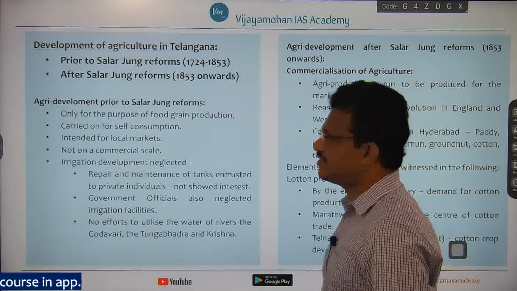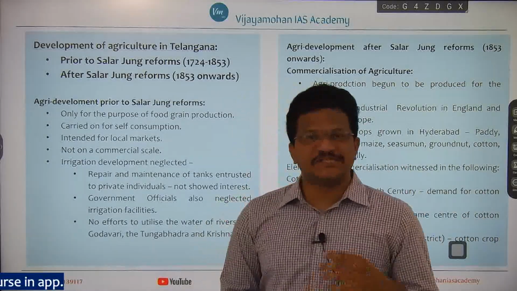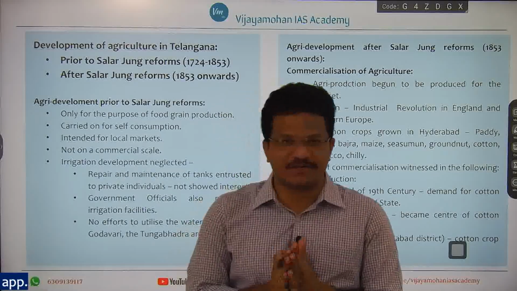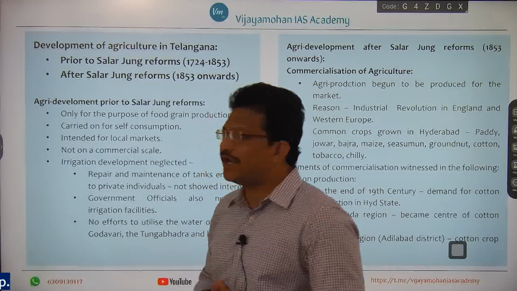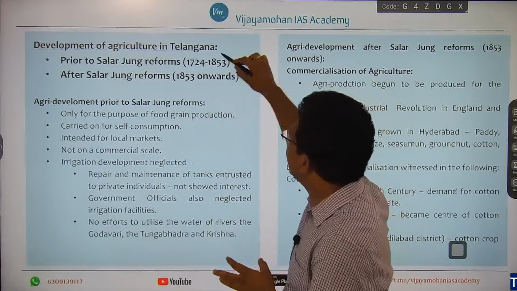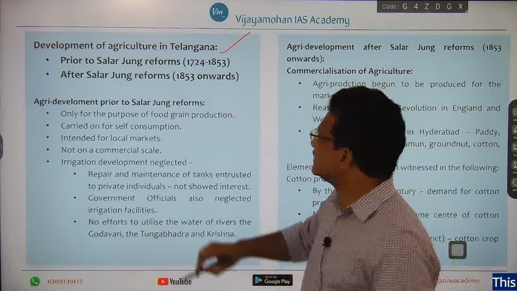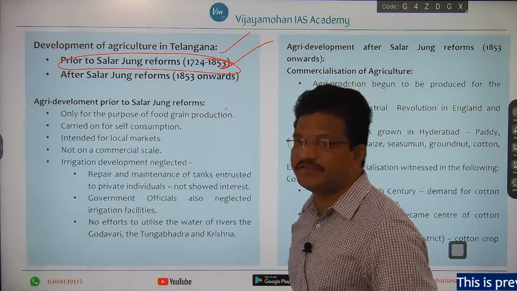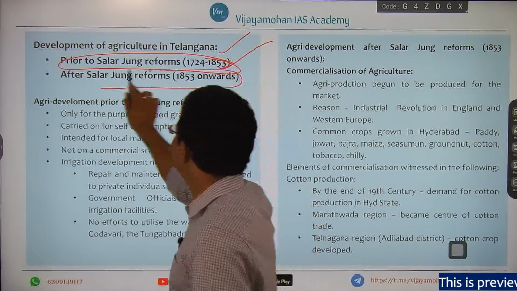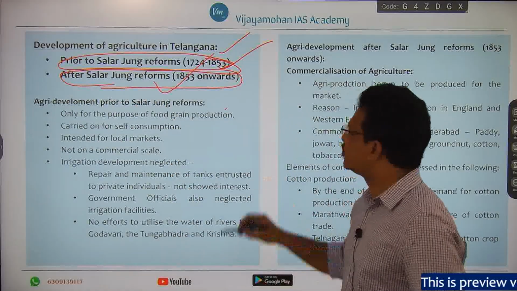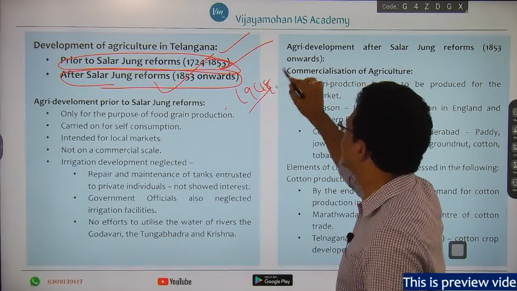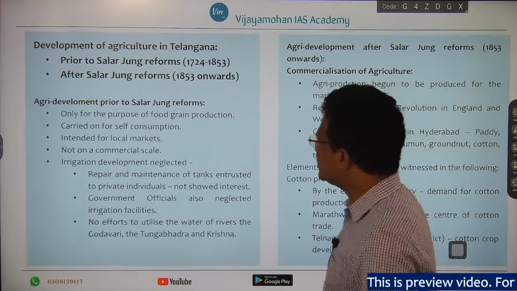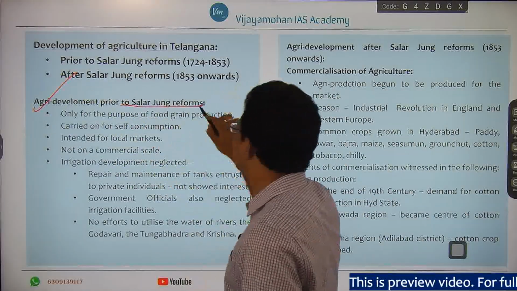First we will see how the development of agriculture happened in the Telangana area of erstwhile Hyderabad state. As I already told you, development of agriculture in the Telangana area happened in two phases: prior to the Salarjung reforms, that is 1724 to 1853, and after the Salarjung reforms, from 1853 onwards up to 1948. First we will see the agricultural development prior to the Salarjung reforms, right.